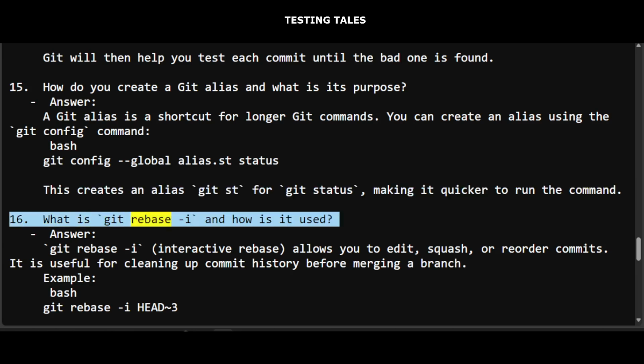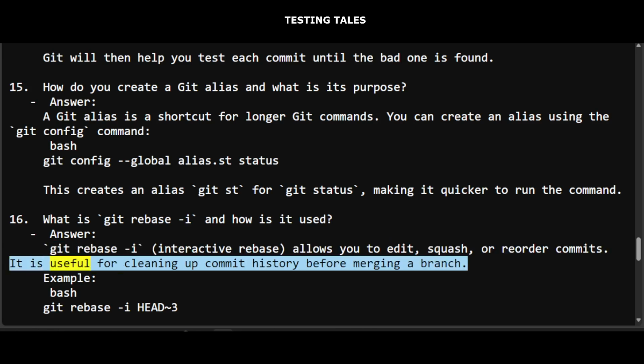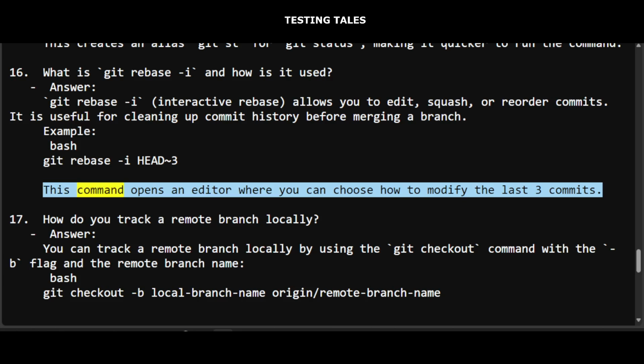16. What is git rebase -i and how is it used? Answer: Git rebase -i, interactive rebase, allows you to edit, squash, or reorder commits. It is useful for cleaning up commit history before merging a branch. Example: git rebase -i HEAD~3. This command opens an editor where you can choose how to modify the last 3 commits.